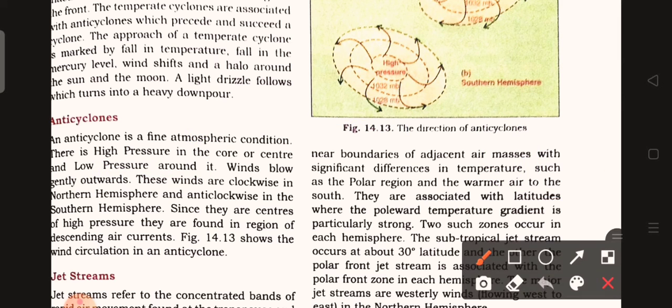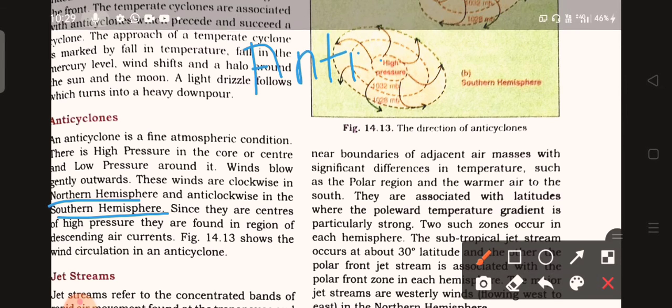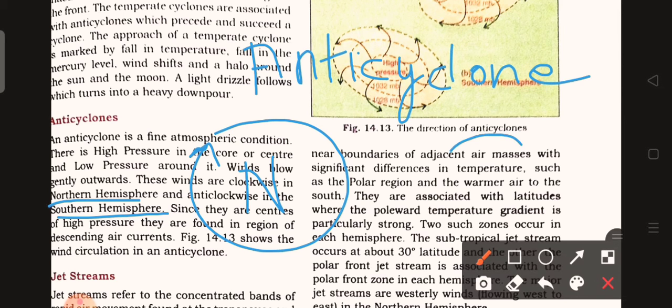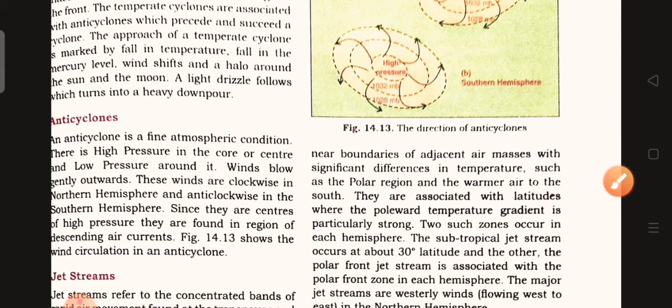These winds are clockwise in the northern hemisphere and anti-clockwise in the southern hemisphere, which means in the anticyclone, clockwise direction prevails in the northern hemisphere and anti-clockwise direction prevails in the southern hemisphere.